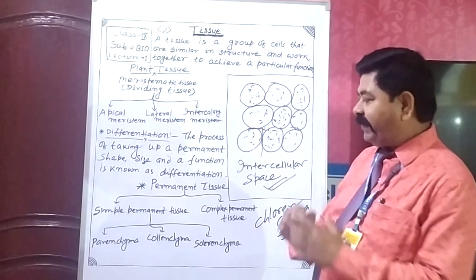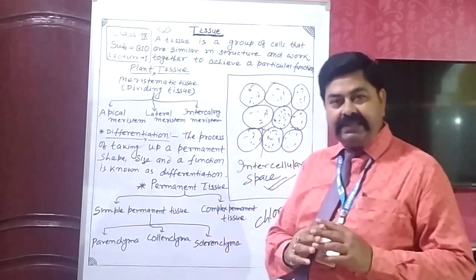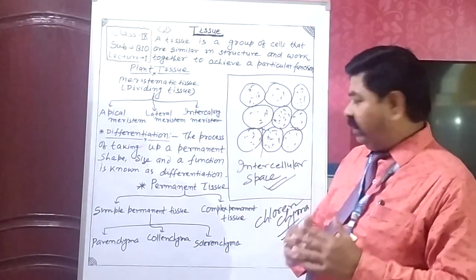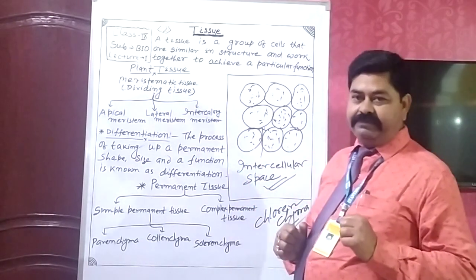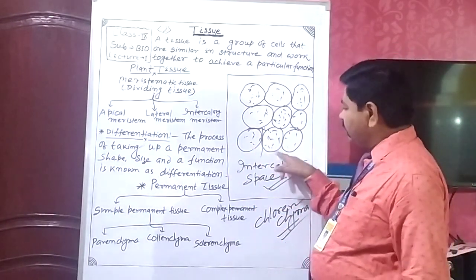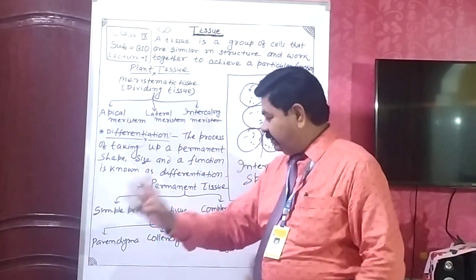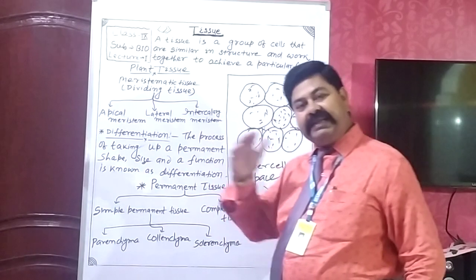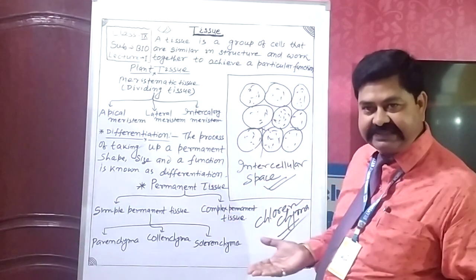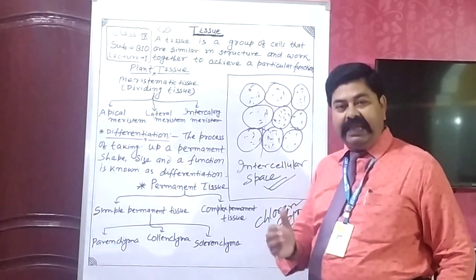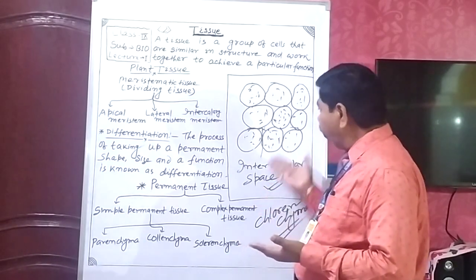Parenchyma containing air spaces is known as aerenchyma. So parenchyma is divided into two parts: chlorenchyma and aerenchyma. Chlorenchyma is responsible for photosynthesis, and aerenchyma helps in buoyancy of the plant parts.